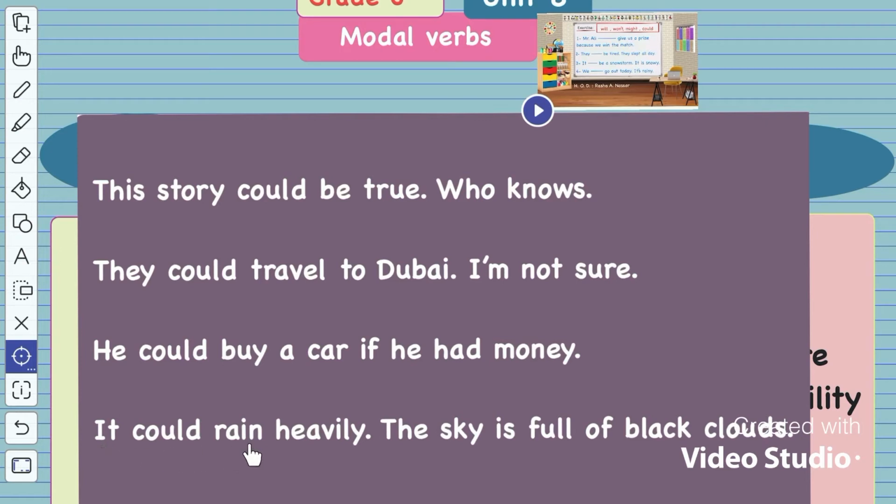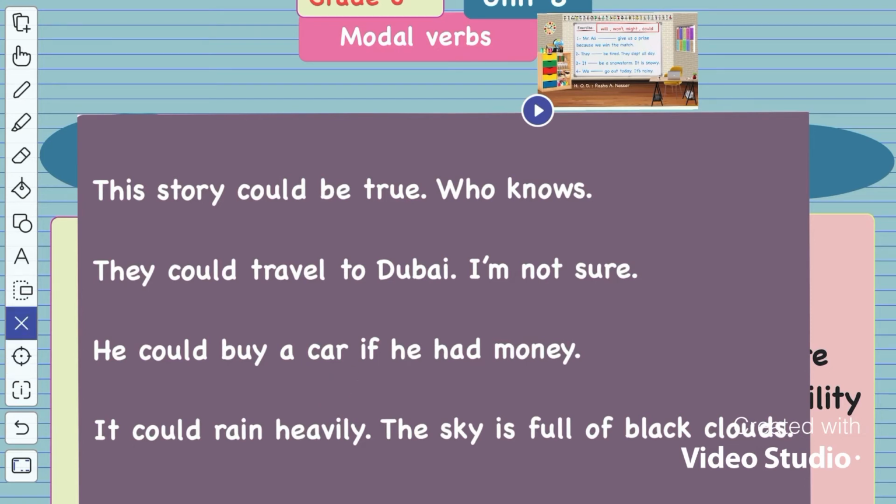It could rain heavily. The sky is full of black clouds, so I think or I expect that it could rain heavily. I am not sure of it, but I just expect rain. So the sky is full of black clouds and I think that it could rain heavily. So I'm not sure of it. So when I'm not sure of something, I will use the modal verb could or might.